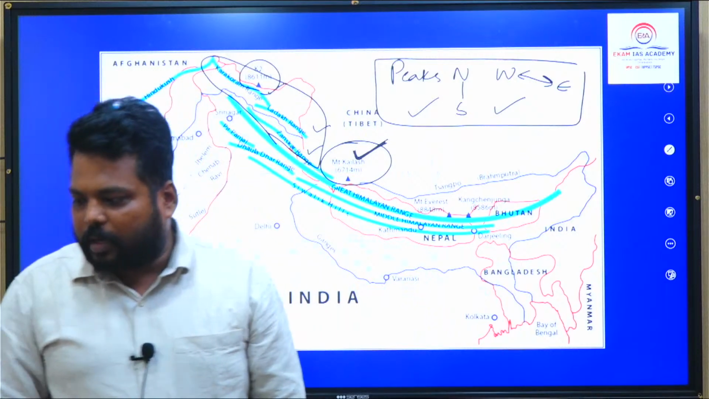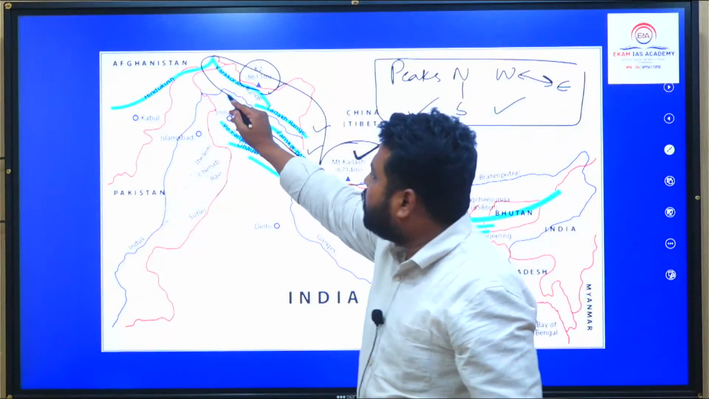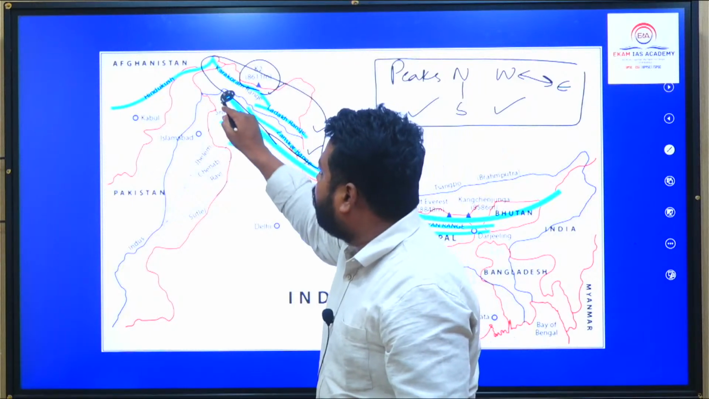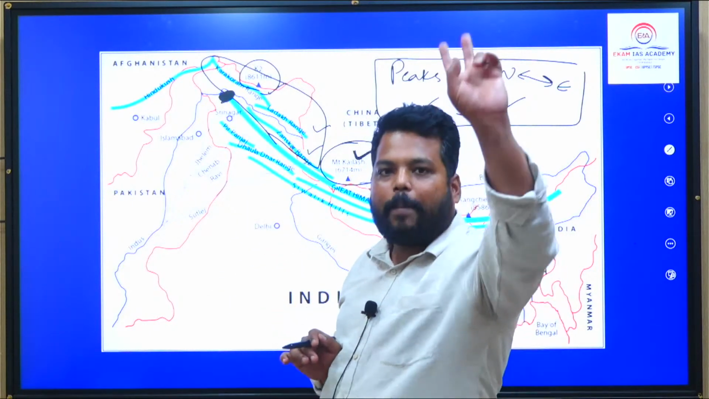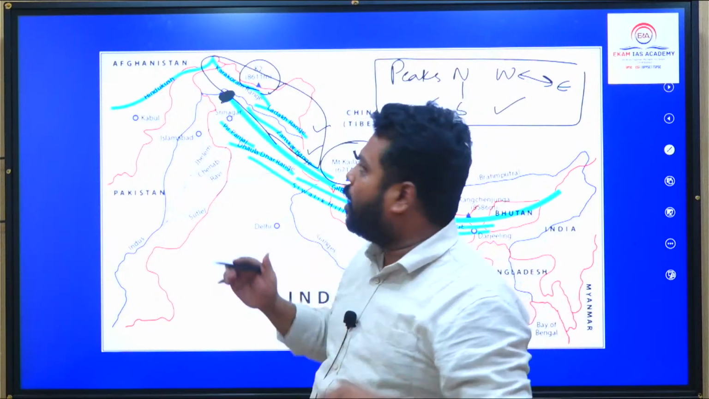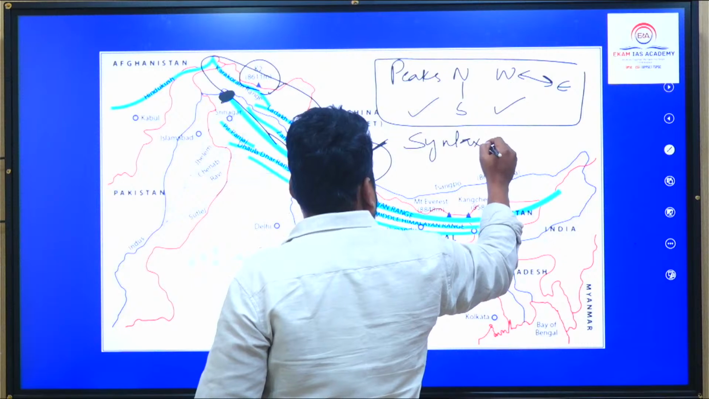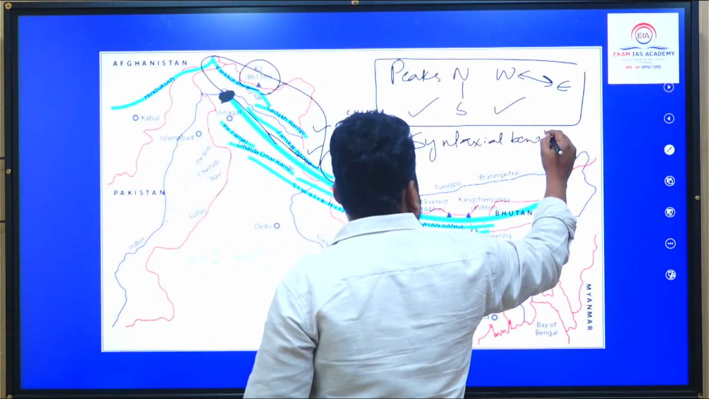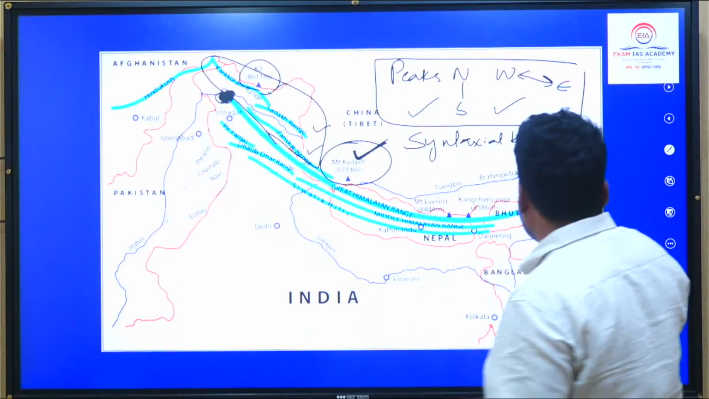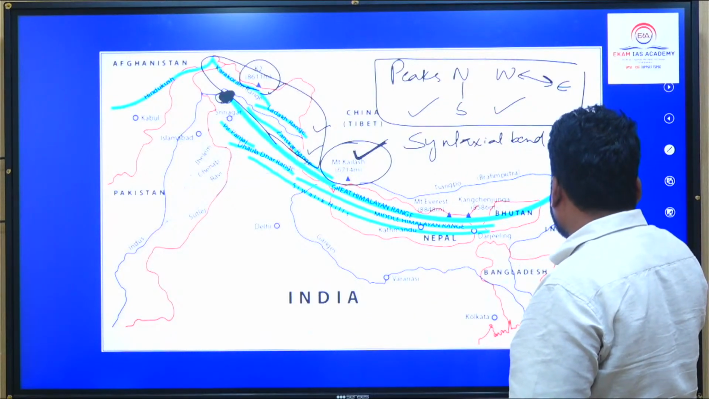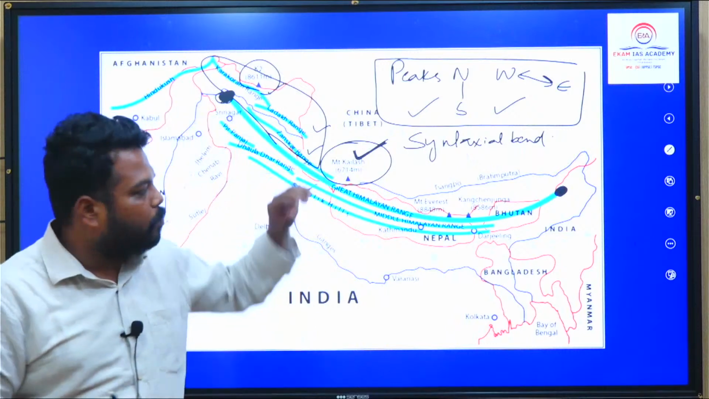continuous ranges like that of Himadri. If you see these Himadris, they roughly extend. See, here we have Nanga Parbat location. The extension of Himalayas in India happens from 2 cross-sectional bends, which we call syntaxial bends. So these syntaxial bends, one is located at Nanga Parbat, one is located at Namcha Barwa.